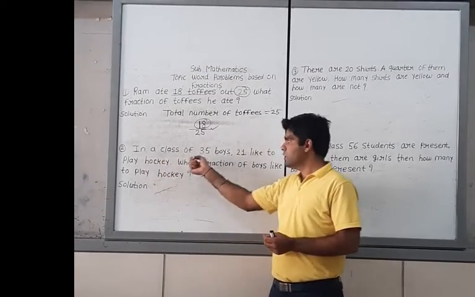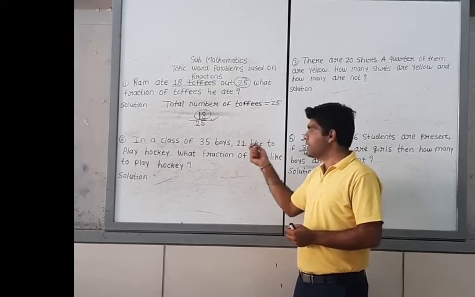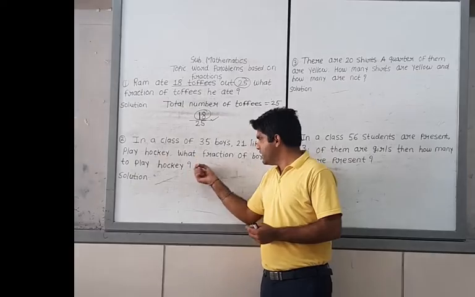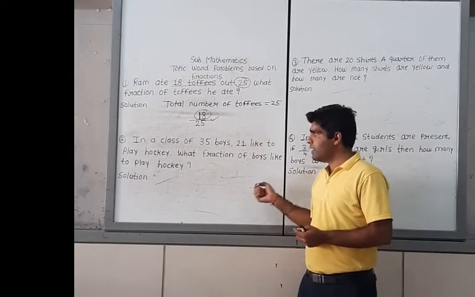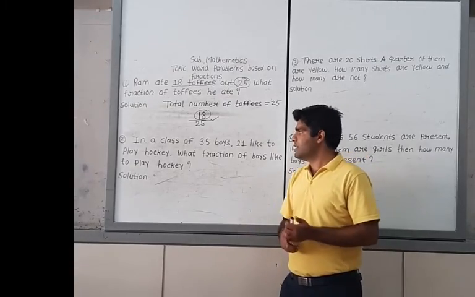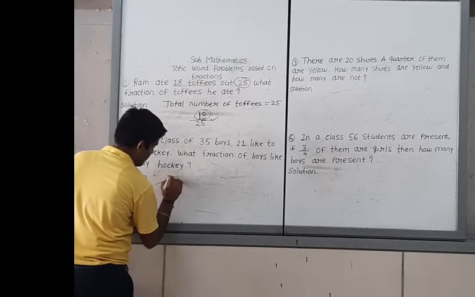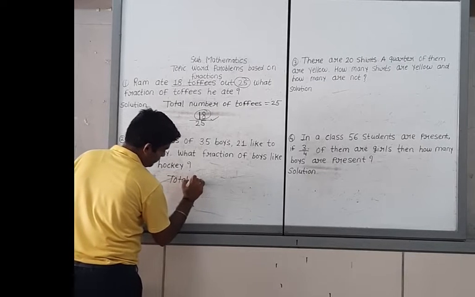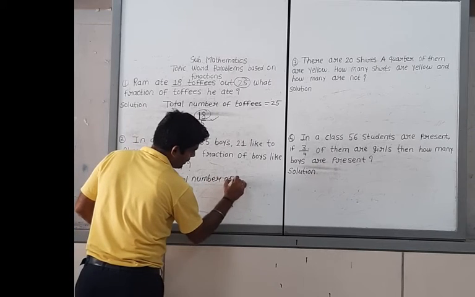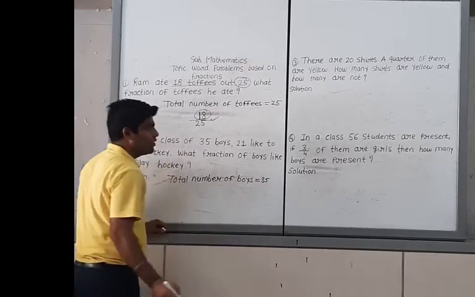In a class of 35 boys, 21 boys like to play hockey. What is the fraction of the boys who like to play hockey? Now see, in a class of 35 boys, the total number of boys is 35.